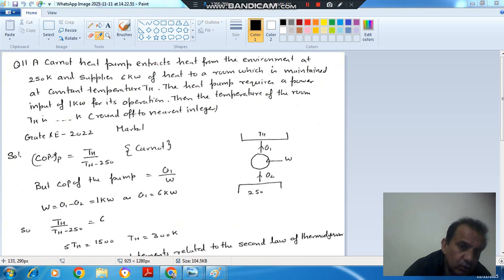So here for Carnot cycle the COP of heat pump is Th by Th minus 250. So Th is the highest temperature, 250 is the lowest temperature. But COP of any heat pump is Q1 by W. So here W is your 1 kilowatt and it is equal to Q1 minus Q2, and Q1 is given as 6 kilowatt. So COP comes out as 6. So if we equate these two, Th comes out as 300 Kelvin.